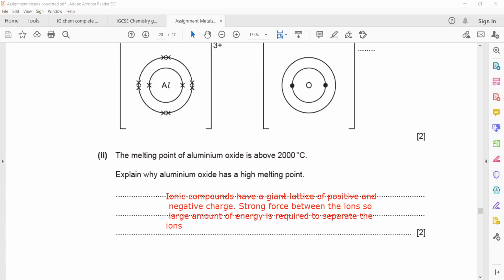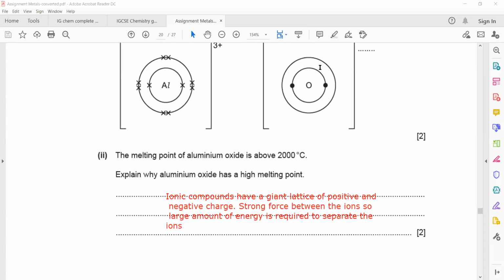You cannot mention ion and electron, because in the lattice of an ionic compound they have positive and negative ions only. There are no electrons in the lattice of an ionic compound. Say a strong force of attraction within the lattice between the ions. But don't mention ions and electron.